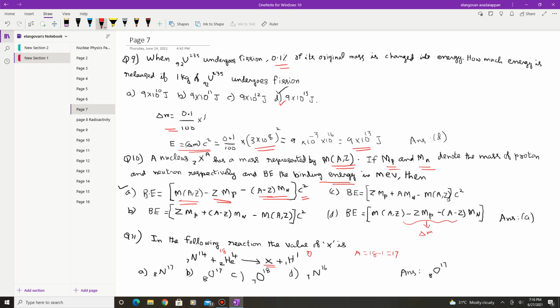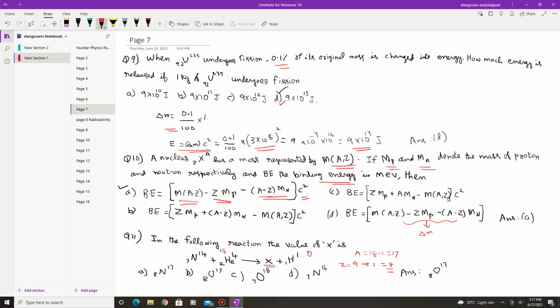For Z, if you sum the Z number for the two nuclei, which is 9, and here you have the Z value 1, so 9 minus 1 is equal to 8. So this is your Z. So the A value is equal to 17 and the Z value is 8.